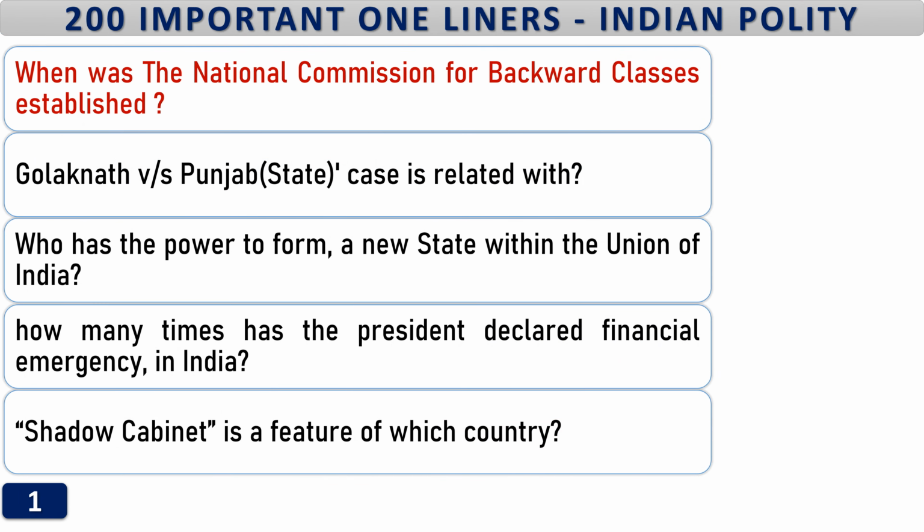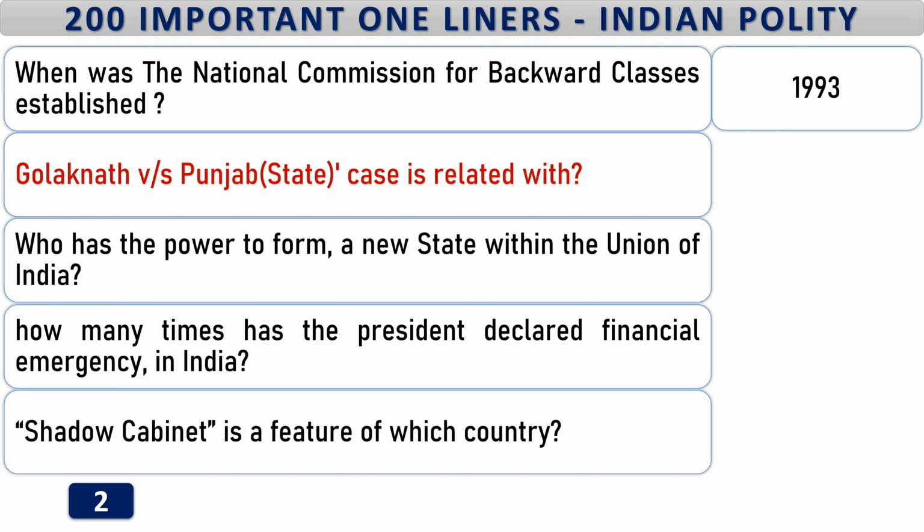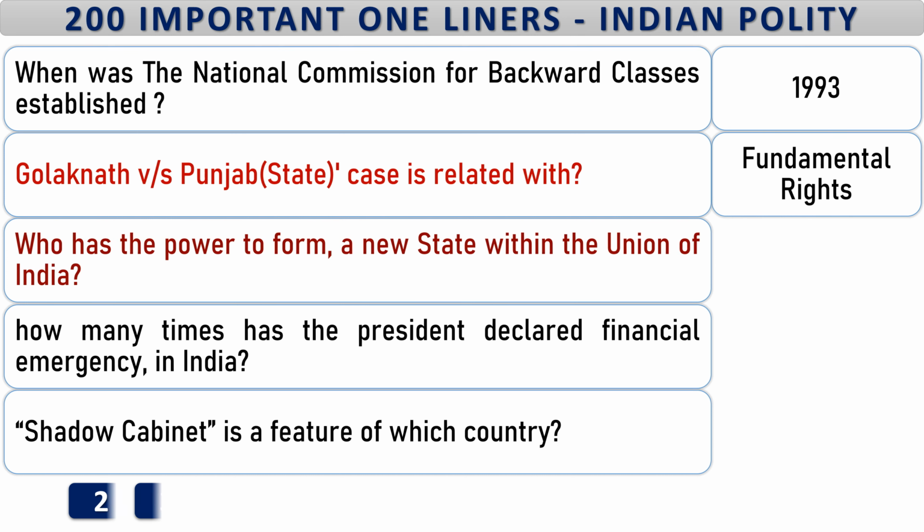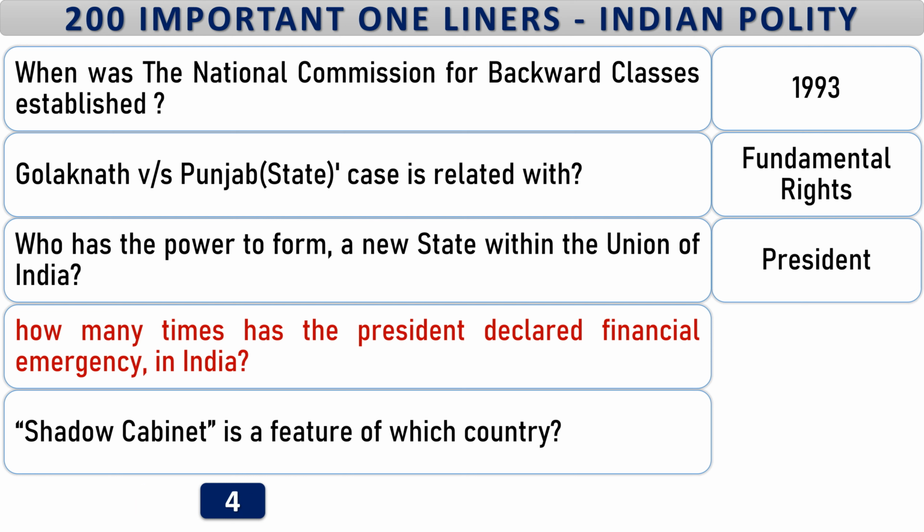When was the National Commission for Backward Classes established? 1993. Golaknath versus Punjab state case is related with fundamental rights. Who has the power to form a new state within the Union of India? President. How many times has the President declared financial emergency in India?